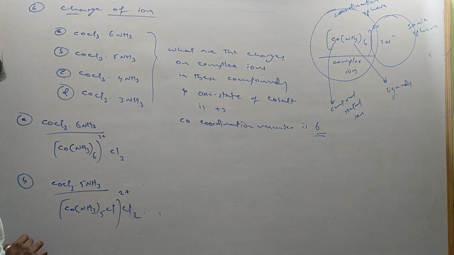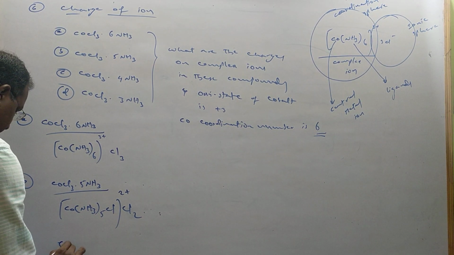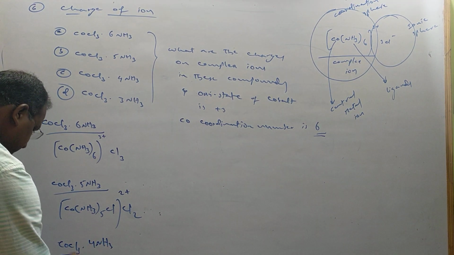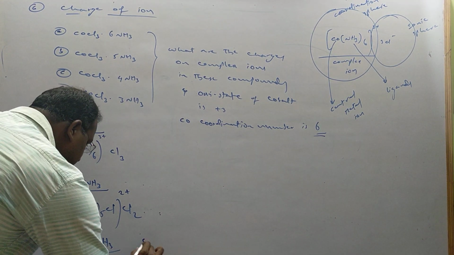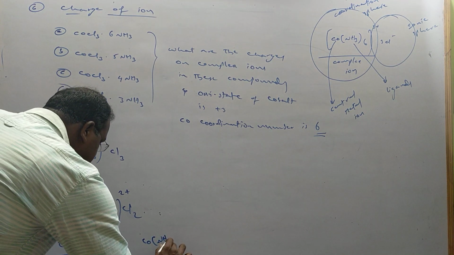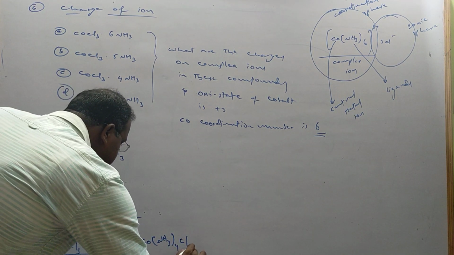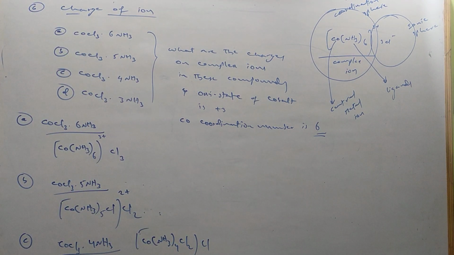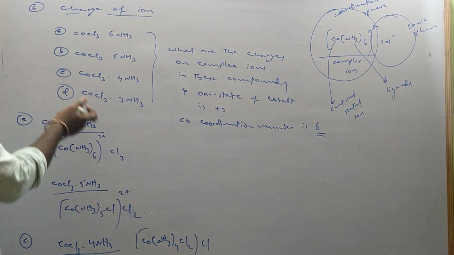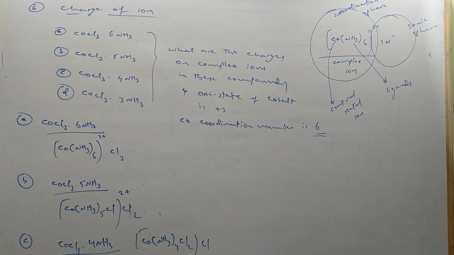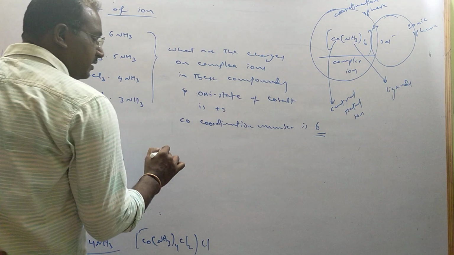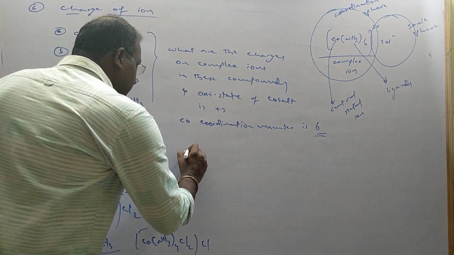Okay. Next, C: CoCl3·4NH3. Same thing. In this case also, how can we write it? [Co(NH3)4Cl2]Cl, like this. For the fourth example, try to write that. I'll write one example, and you have to say the charge of the ion.